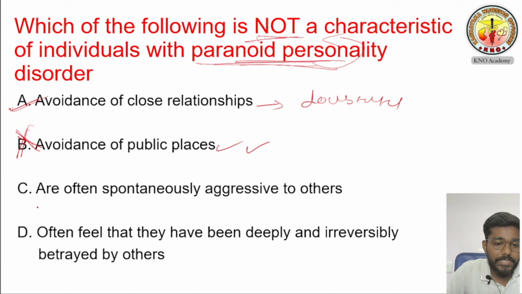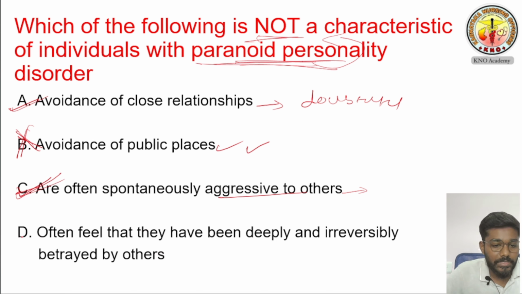So we will see option C. Are often spontaneously aggressive to others. Yes, sometimes he will be aggressive because he thinks somebody is going to harm him; as a defense mechanism he replies aggressively to others. So of course it belongs to paranoid personality disorder. We'll see option D. Often feel that they have been deeply and irreversibly betrayed by others.